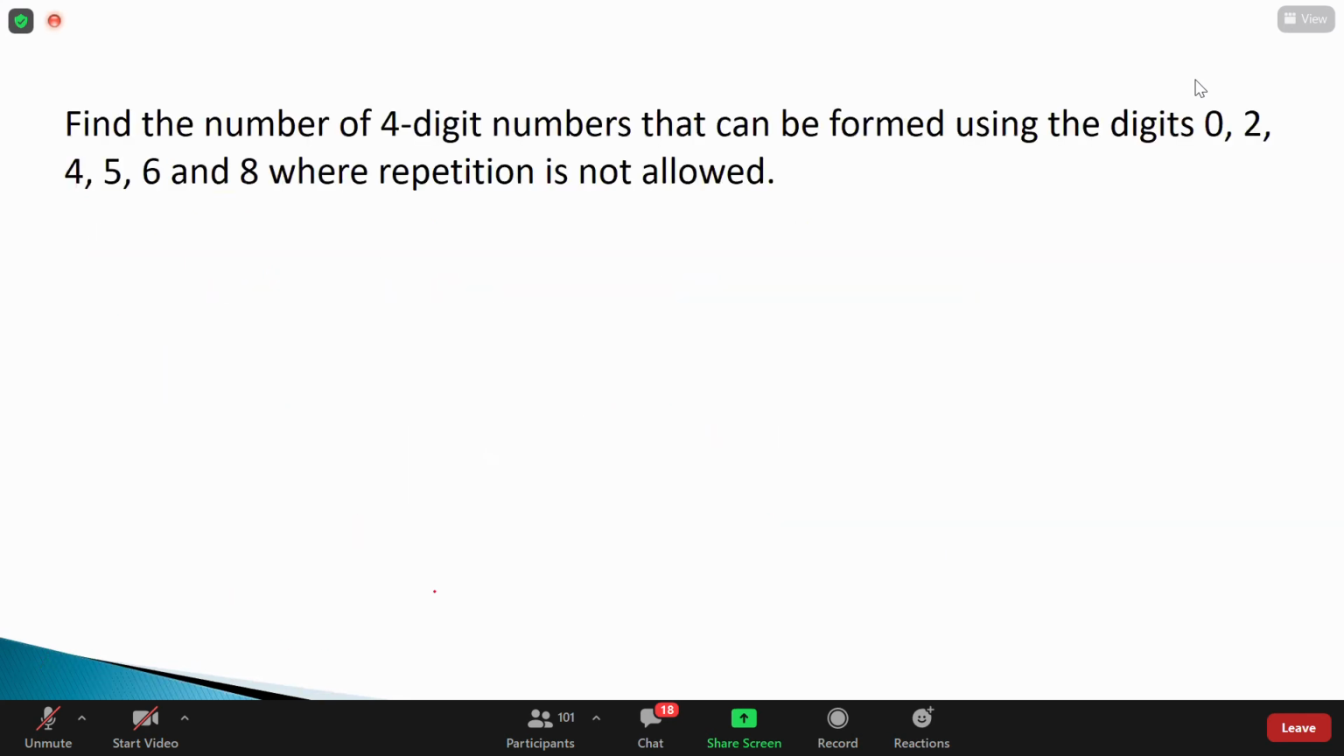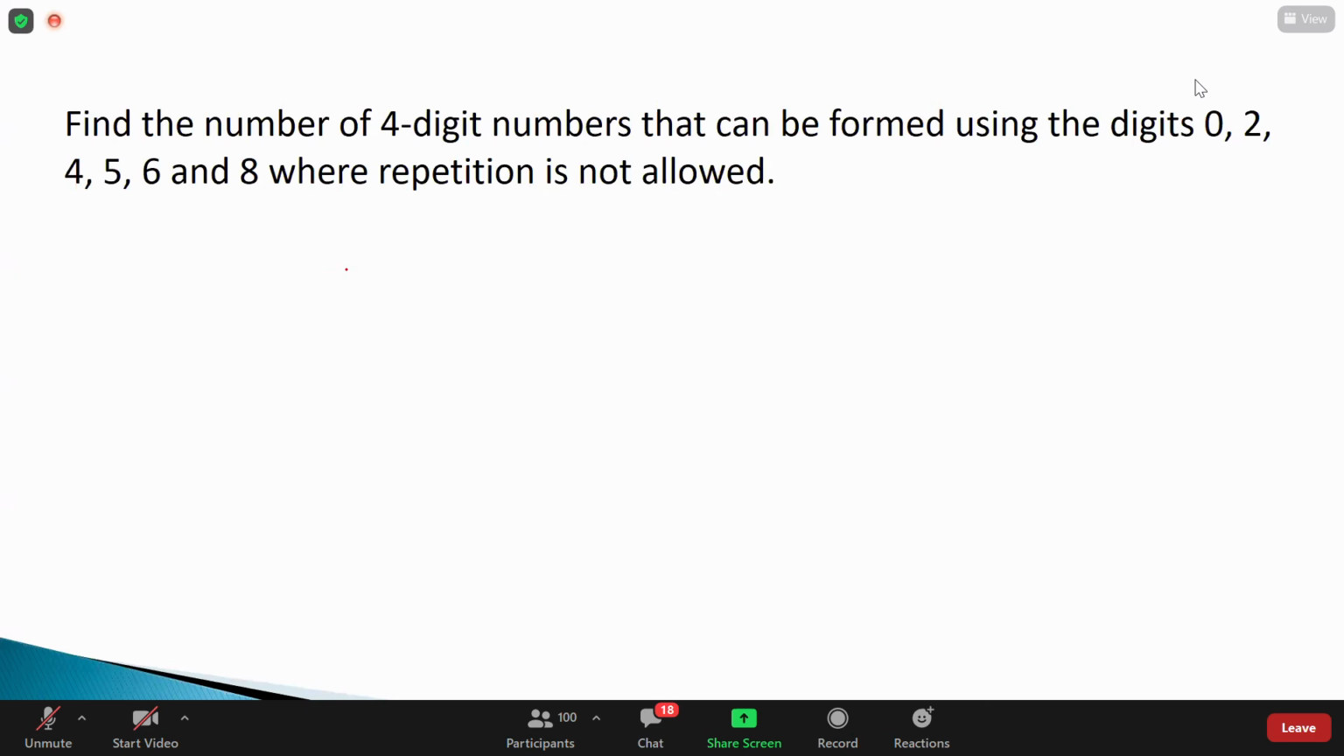Roll number 18. Roll number 18. 9018. Are you there? 9018? Yes. Can you unmute? What is your name, Nana? Satvik, sir. Satvik.